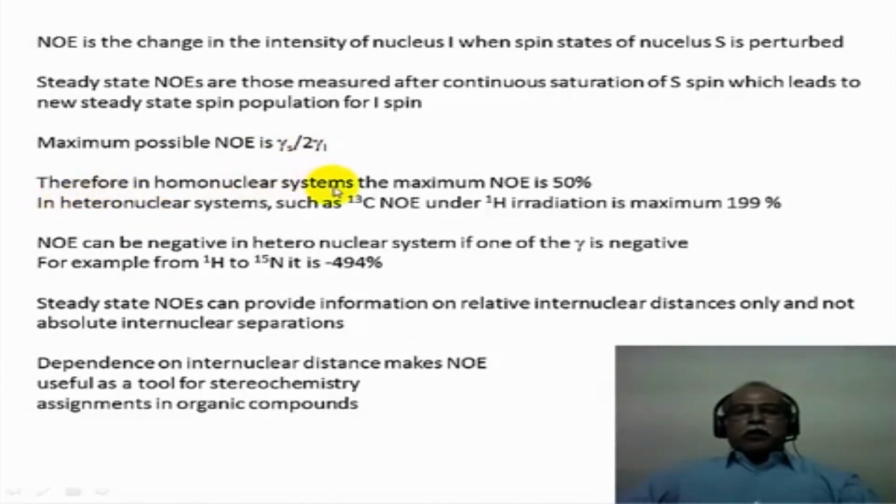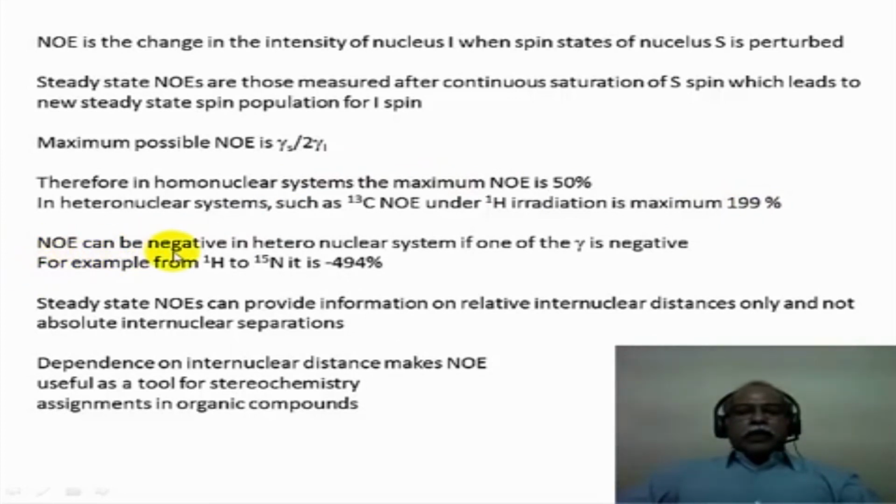Therefore, in a homonuclear system, the maximum NOE observable is 50% because the gammas will be the same. So, 1/2 of this is the maximum observable NOE effect. In the heteronuclear system, of course, it depends on the gamma values. If both nuclei have positive gamma, then just like in the case of carbon 13 and proton, the NOE would be a maximum of 199%. It can be much higher also if the gamma is higher.